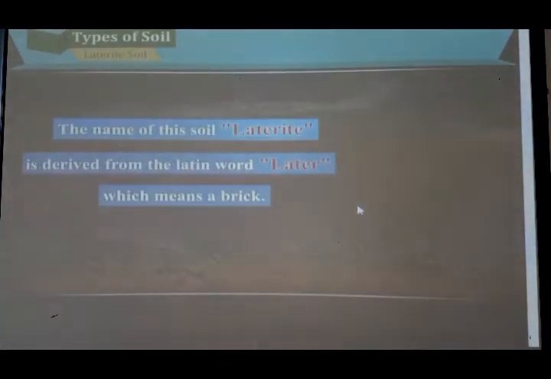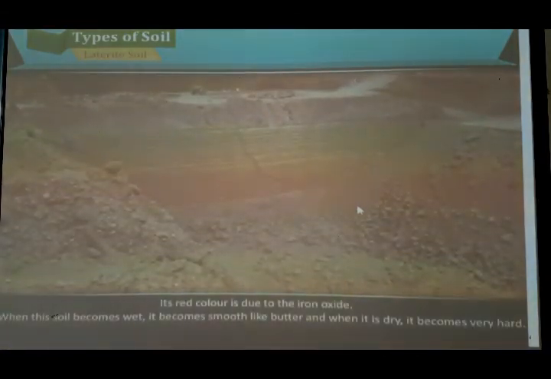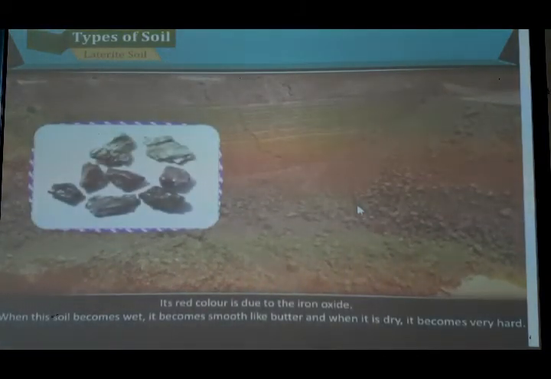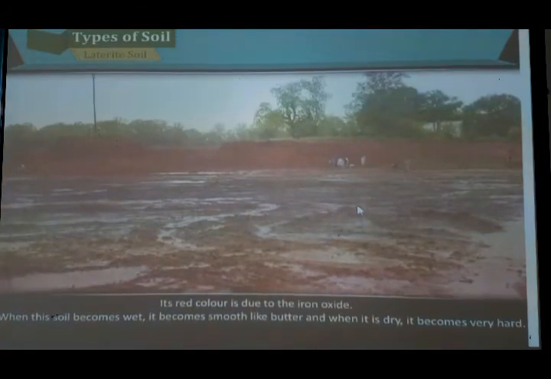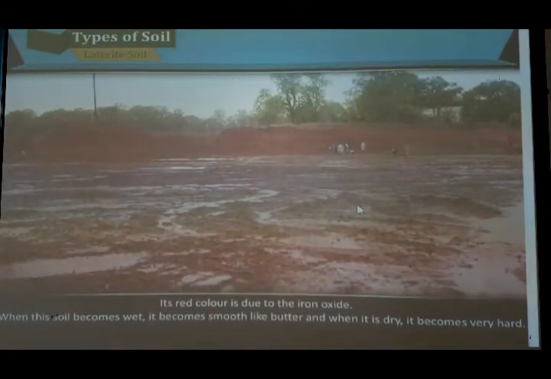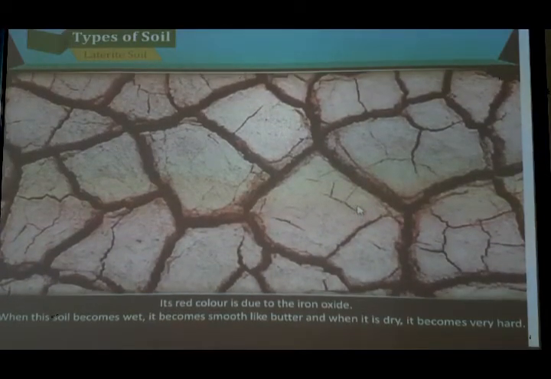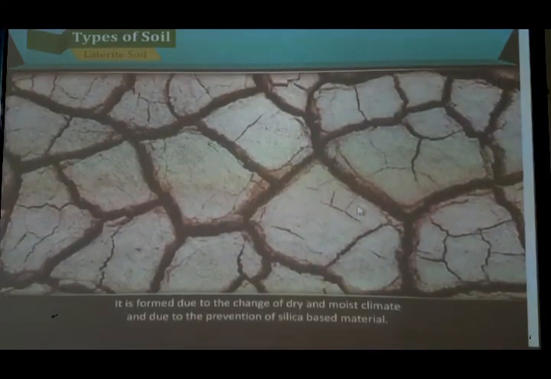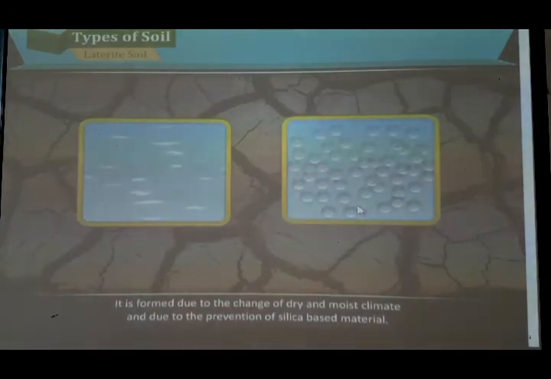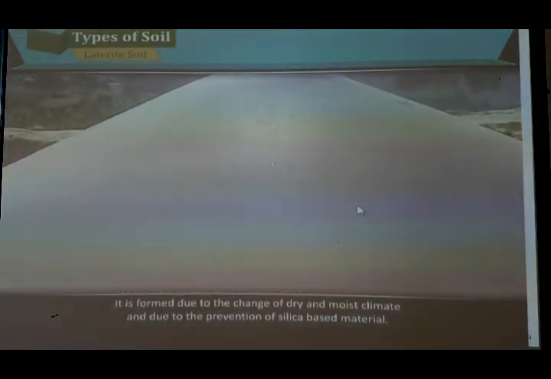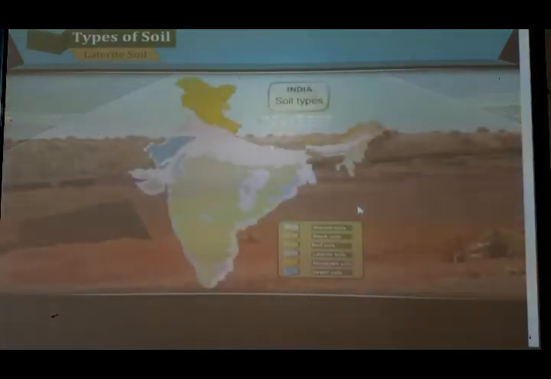Next is laterite soil. The name of the soil is laterite. It is derived from the Latin word later, which means a brick. Its red color is due to iron oxide. When the soil becomes wet, it becomes smooth like butter, and when it is dry, it becomes very hard. It is formed due to alternation of dry and moist climate and due to leaching of silica-based material.